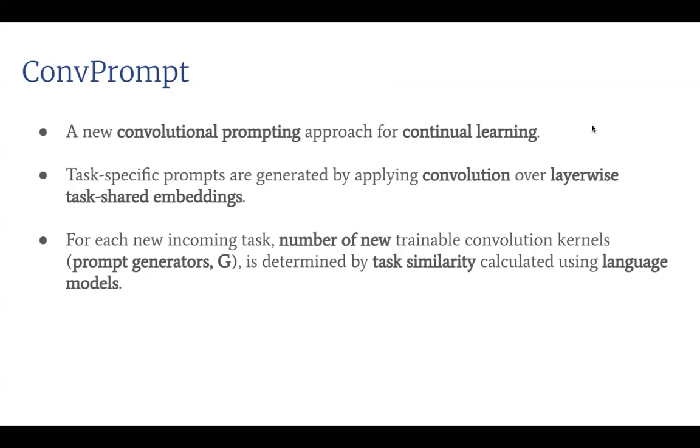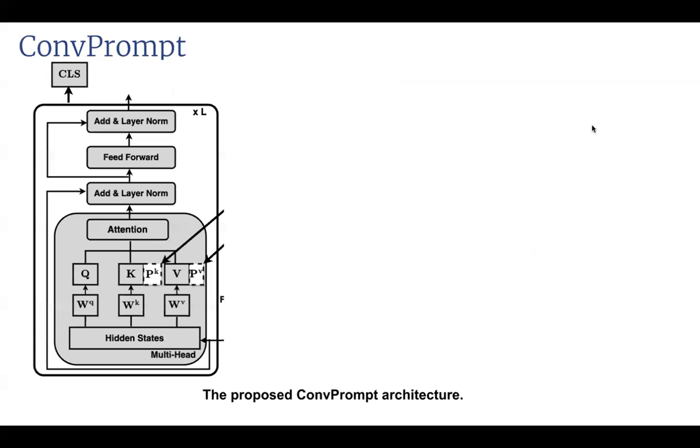In ConvPrompt, the task-specific prompts are generated by applying convolution over the layer-wise task-shared embeddings. For each new incoming task, the number of new convolutional kernels or prompt generators is decided by task similarity calculated using language models. Now let's take a closer look into our approach.